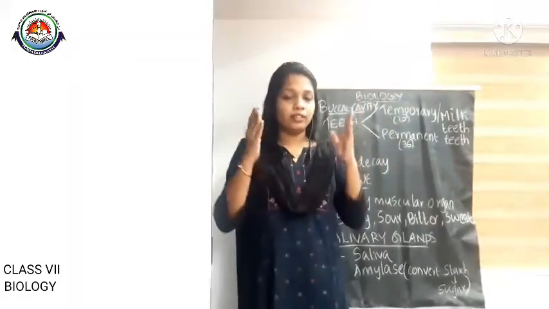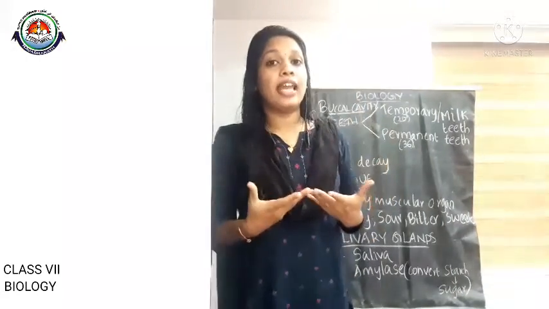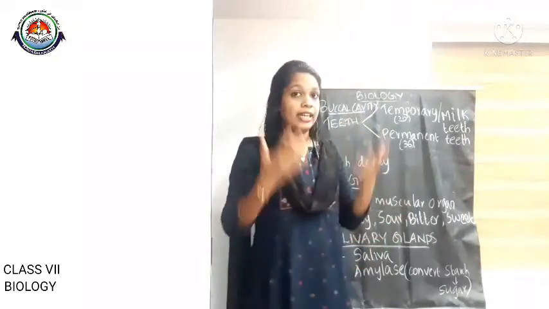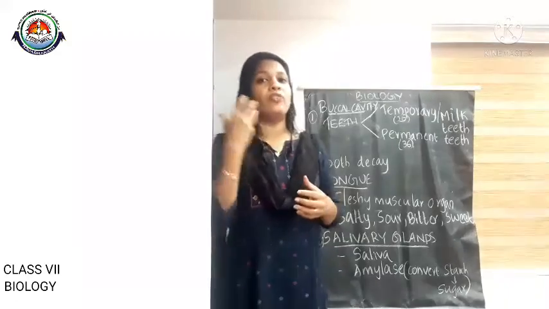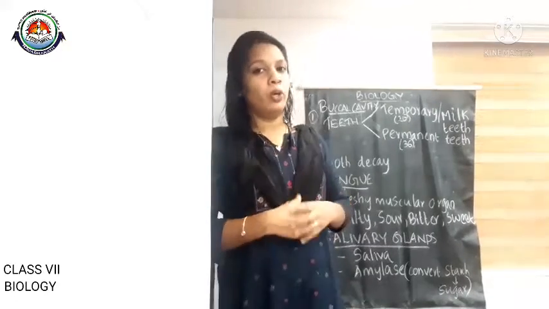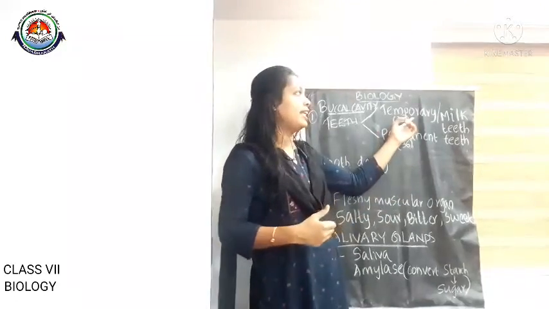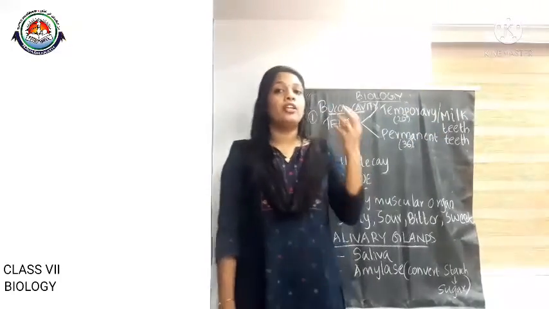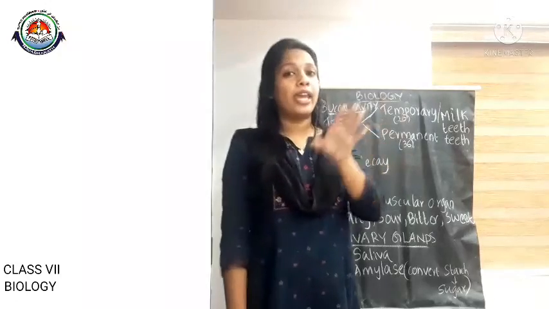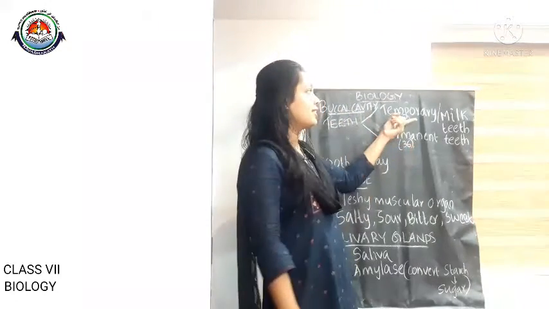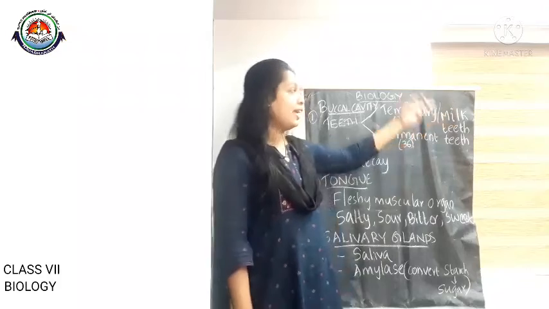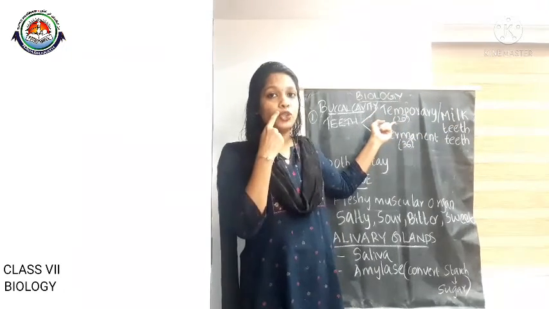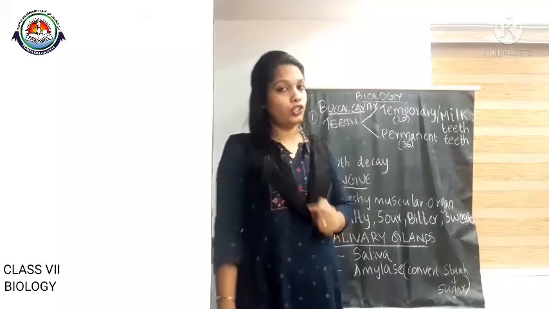When we are in the age of 6 months to 8 years, the small and weak teeth grow in our mouth, and that is called temporary teeth or milk teeth. The small and weak teeth growing during the age of 6 months to 8 years in a child are called temporary teeth or milk teeth, and they are 20 in number, 10 in the upper jaw and 10 in the lower jaw.